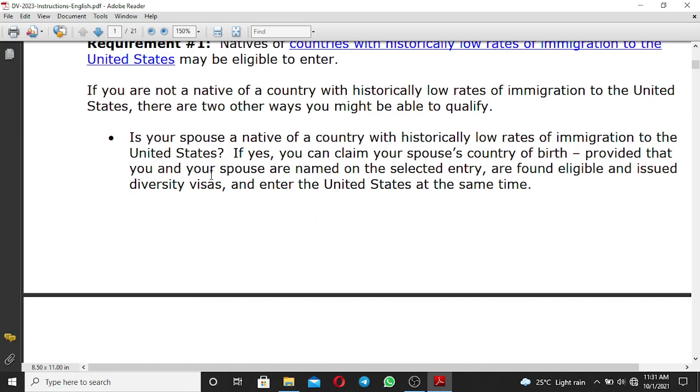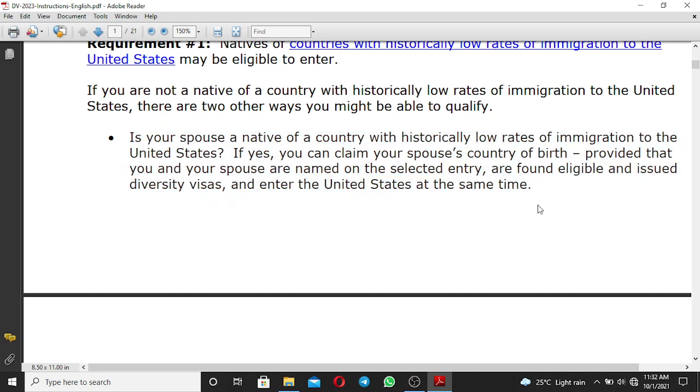One is your spouse's native country. Is your spouse a native of a country with historically low rates of immigration to the United States? If yes, you can claim your spouse's country of birth, provided that you and your spouse are named on the selected entry, are found eligible and issued diversity visas, and enter the United States at the same time. So let me give some little clarification on this point.